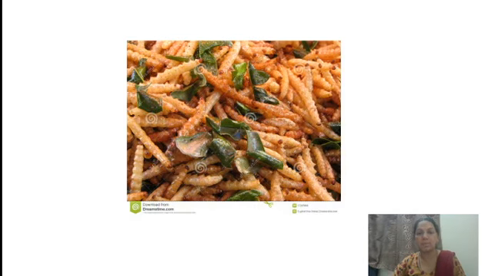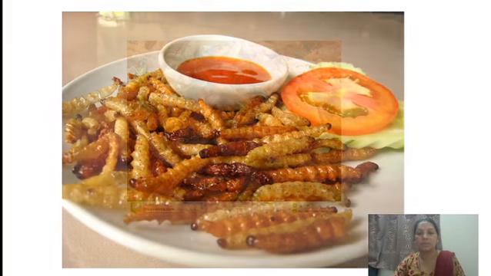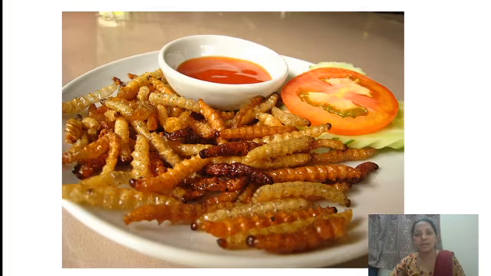Then this is the most important thing. This is the larva, a fried larva, again used for food. These are fried silkworm Bombyx mori larvae with salad and sauce. So the silkworm larvae are not only for silk, they are also used as food.